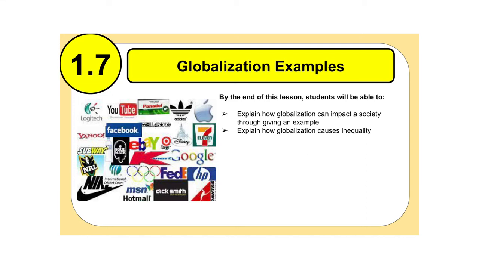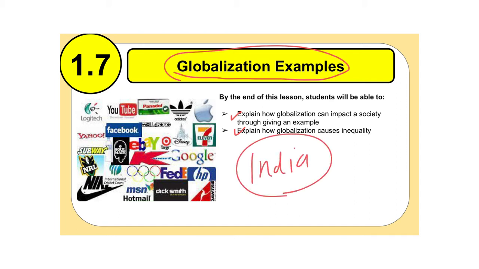Hello, everyone, and welcome to Lesson 1.7, where we're going to talk about a globalization example. By the end of today's lesson, you should be able to explain how globalization can impact a society through giving an example, and then explain, secondly, how globalization causes inequality. We're going to do a case study involving India and Indian farmers.